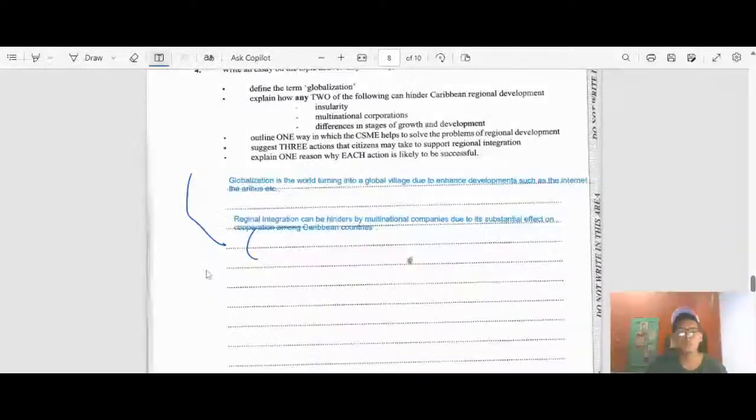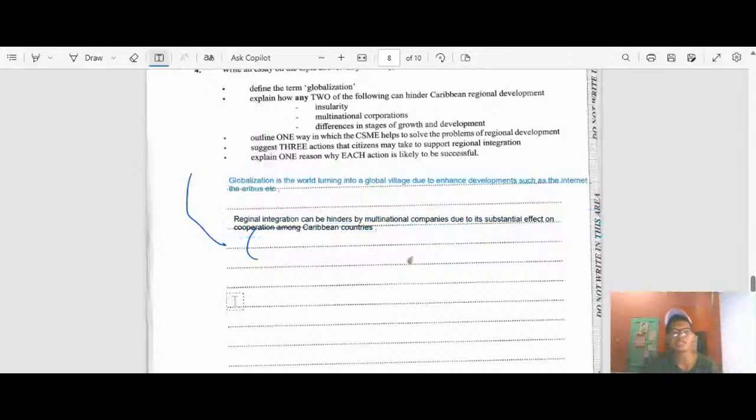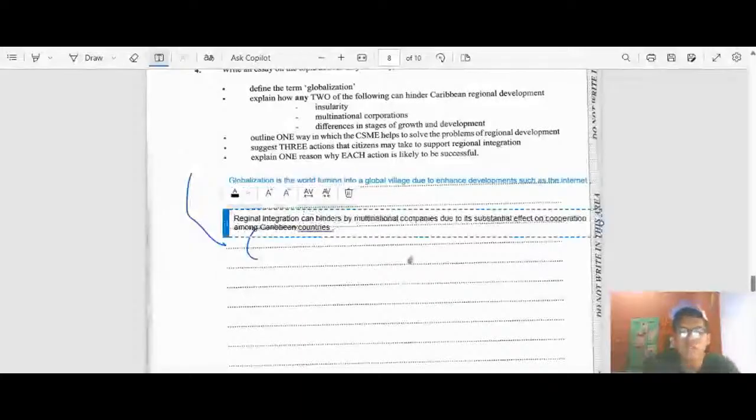All right, so let me see. Hopefully everybody can see this. I will change the color to black because sometimes black is better. So regional integration can hinder, or could be a hindrance. Let me correct that. So regional integration can be a hindrance. Or say multinational companies can be a hindrance due to their substantial effect on cooperation among Caribbean countries. So that is one way by which it could hinder development.